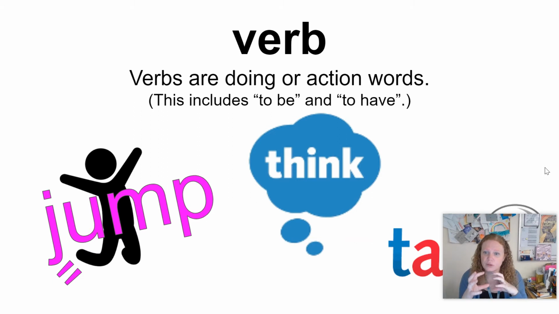And then there are versions of verbs that are different tenses, depending on if it's past tense or future tense or it's happening right now. So the word happening, that would be a verb, and it's like a current thing. Adding the ing, that's a form of a verb. Or if you add the ed to the end of something, like I jumped, then it's past tense. If it's something that's going to happen in the future, you can add a will, I will jump, I will think about it. And so you have the verb as the action or doing.